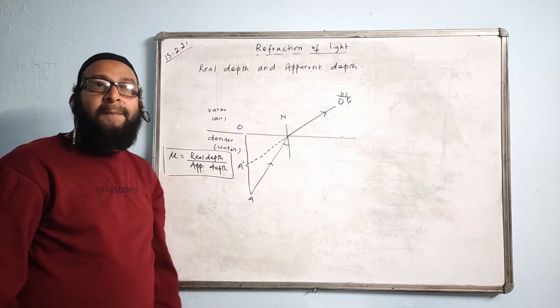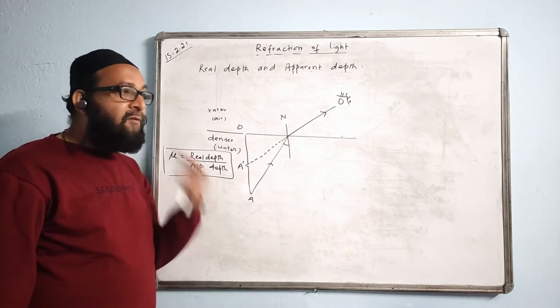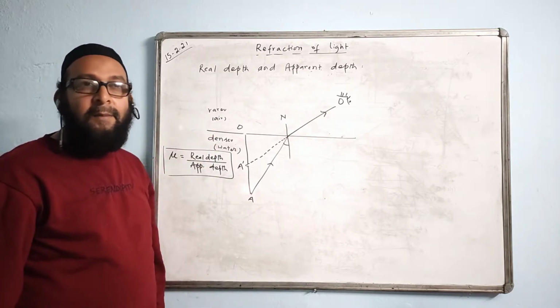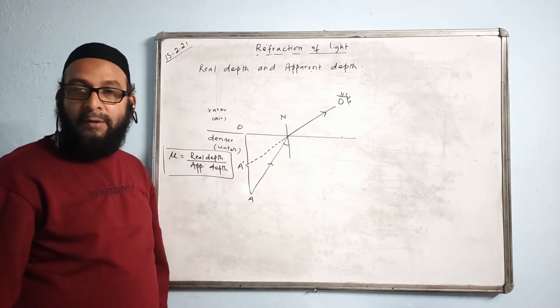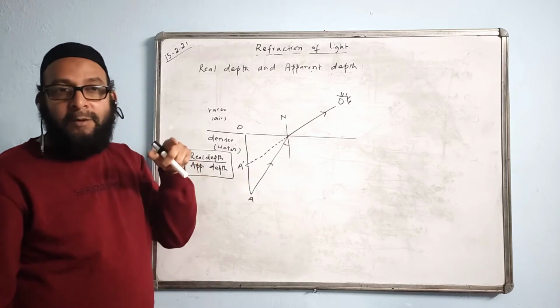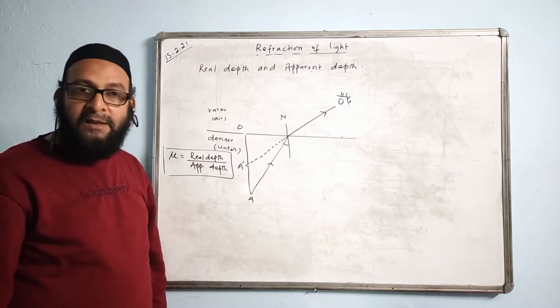Exactly this happens when a person's leg is underwater and you see from the air, the leg will appear shorter. The bottom of a tank filled with water appears shorter. What is the reason? Refraction is the reason, and due to apparent depth, the position of the object appears to be raised due to refraction effect.